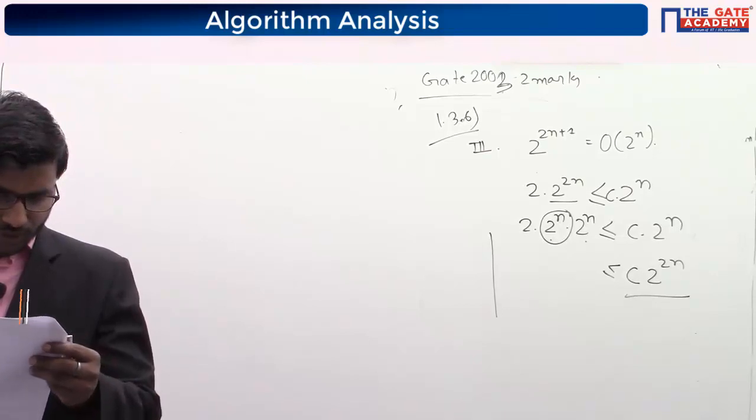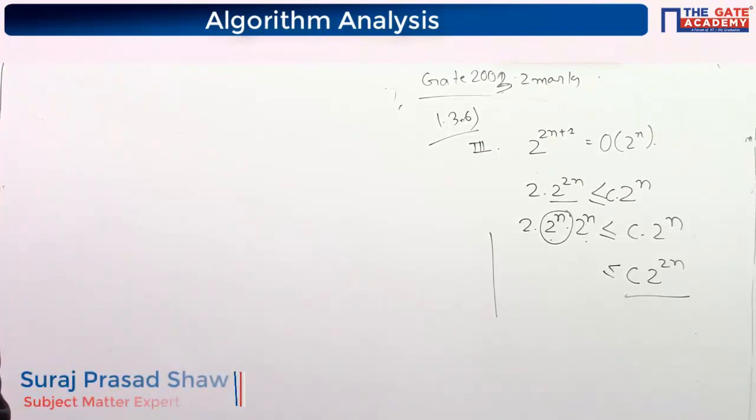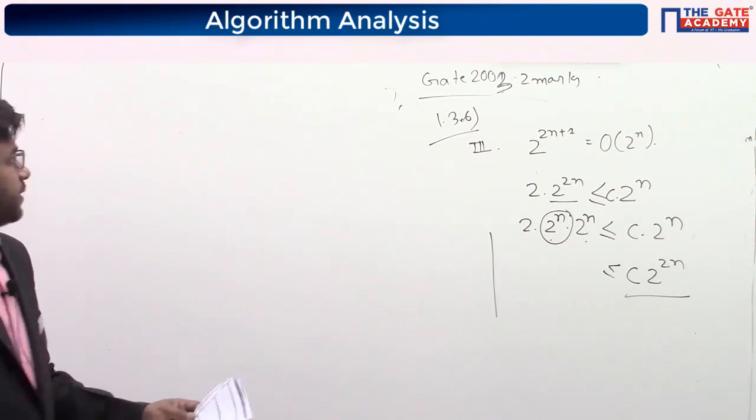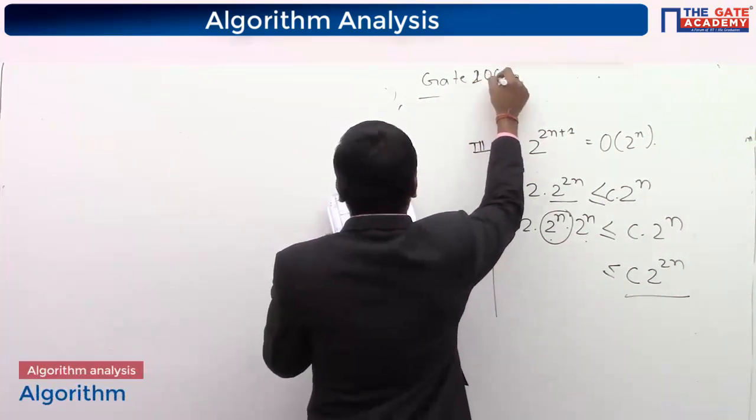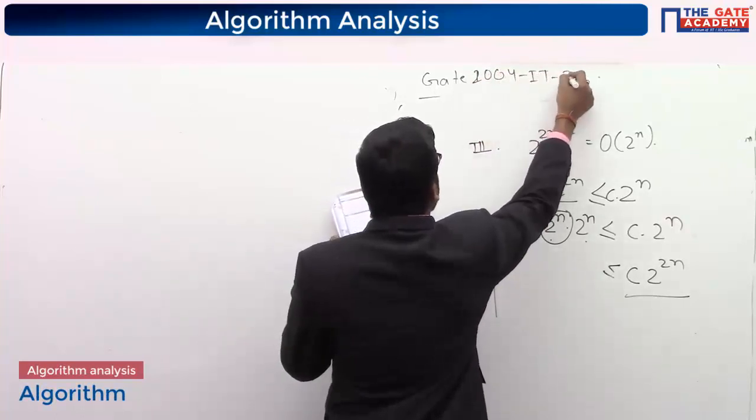Now, 1.3.7. What did you get in 1.3.7? It is GATE 2004 IT, 2 marks.